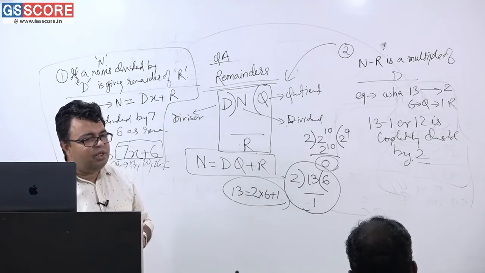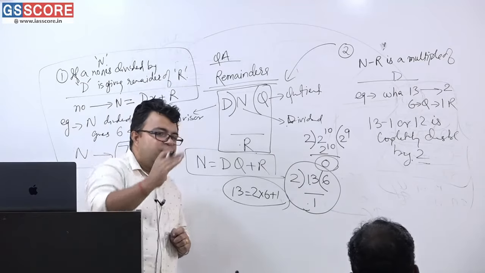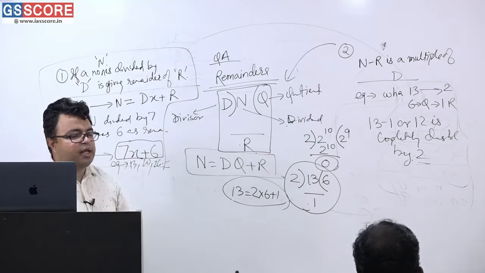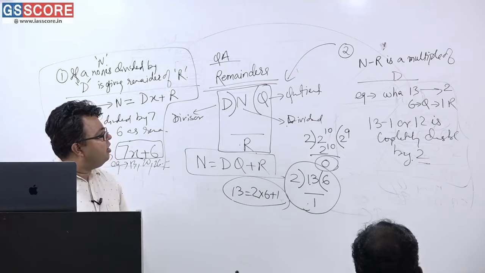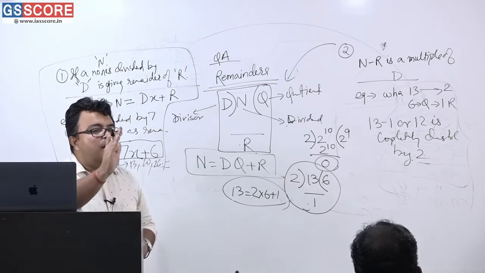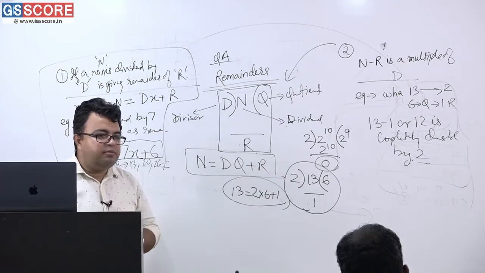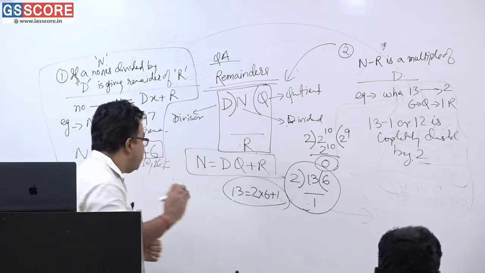Have you understood it completely? Have you understood? If I ask one question from you, please understand. If I ask what is the biggest 3-digit number which when divided by 10 gives 2 as a remainder, please write down the question.